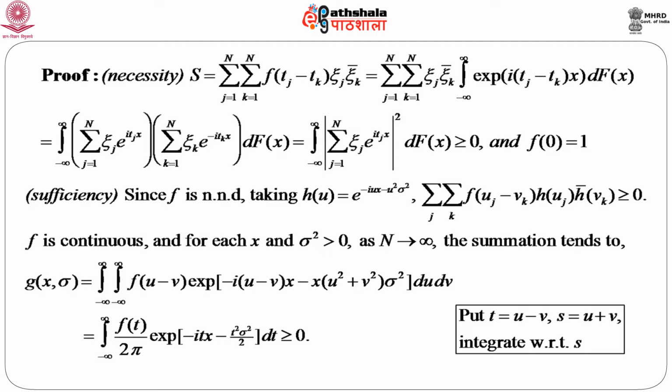So, just by putting the expression of h(u) and h(v) bar and considering the limit as n goes to infinity, so that we can take this sum as the integral, we will get this expression.